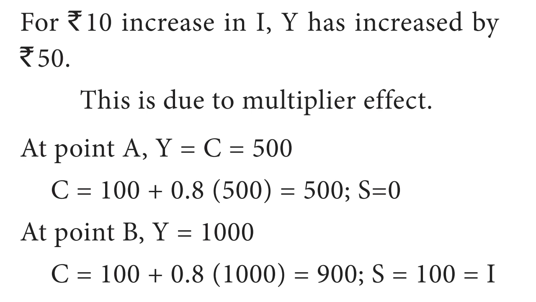At point B, Y is equal to 1000. Substitute in the equation C is equal to 100 plus 0.8Y, which is 100 plus 0.8 into 1000, equal to 100 plus 800, which is 900. Saving at this point is 1000 minus 900, equal to 100. So saving is equal to investment, 100.